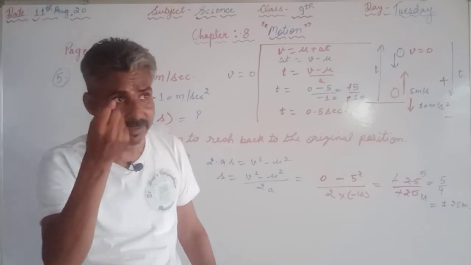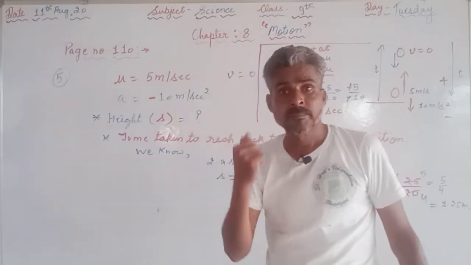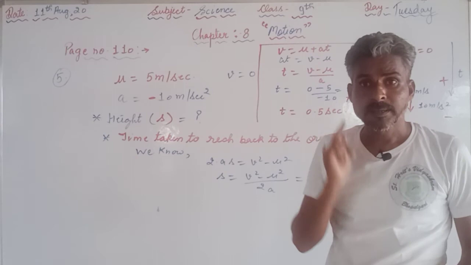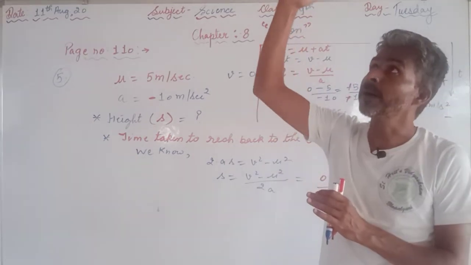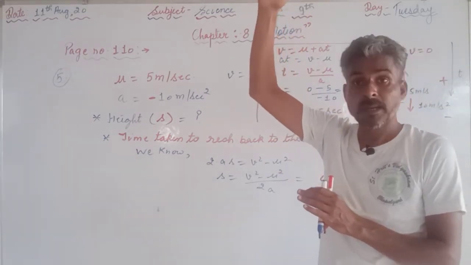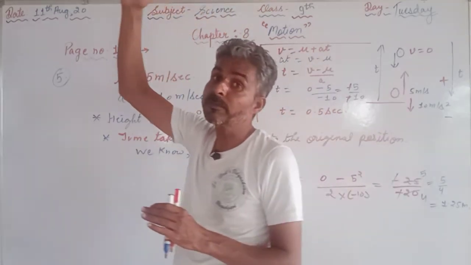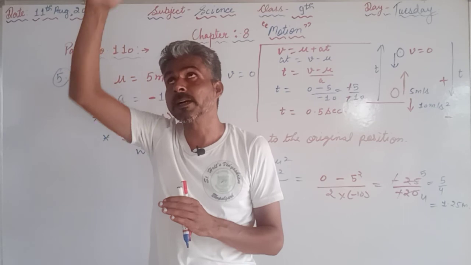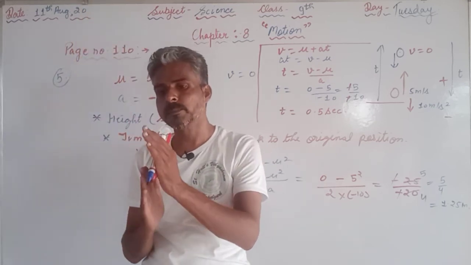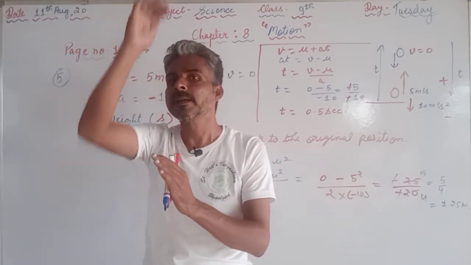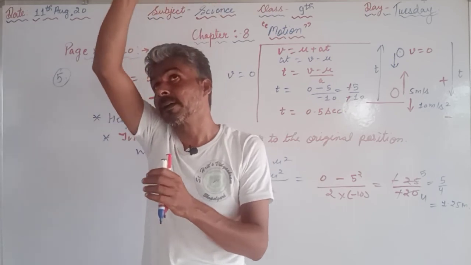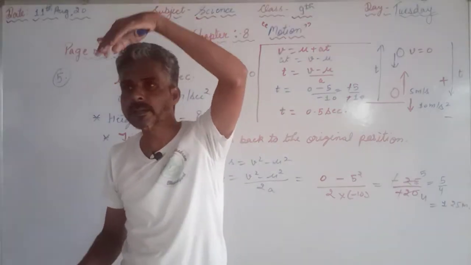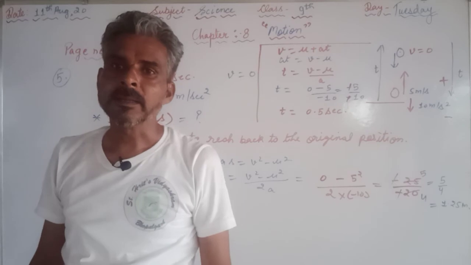Again I am telling you, whenever we are throwing a stone in a vertical upward direction, it will attain the maximum height. At the maximum height it will stop for a fraction of a second, means its velocity will be 0. Then afterwards it will come down. When a stone is moving upside, the acceleration will be negative, and when it is coming back to the ground, means it is coming downwards, then the acceleration will be positive.